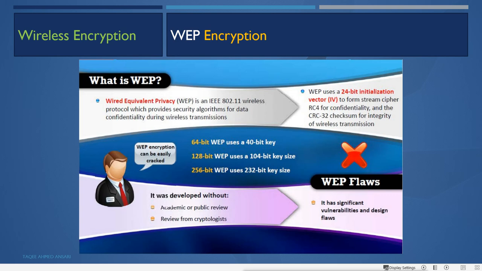Remember, it is only 24-bit, but WPA uses a 48-bit initialization vector, and this is to form the stream cipher RC4. This is the cipher for streaming, like when you have continuously sent data. So this is the algorithm for encrypting that data, RC4, for confidentiality, and CRC32 is the checksum for integrity of wireless transmission.